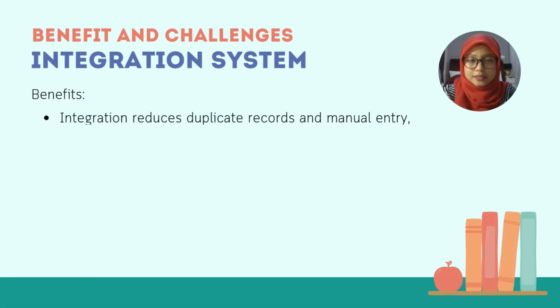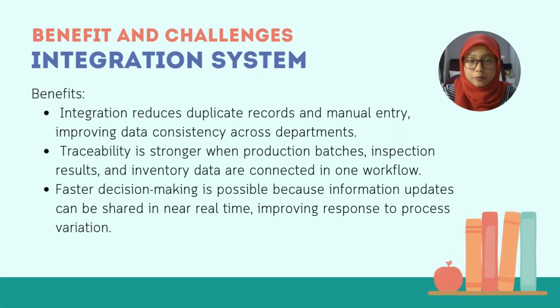System integration plays an important role in improving quality management in Industry 4.0. By integrating different systems, duplicate records and manual data entry can be reduced, which improves data consistency across departments. Integration also strengthens traceability because production batches, inspection results, and inventory data are connected within a single workflow.